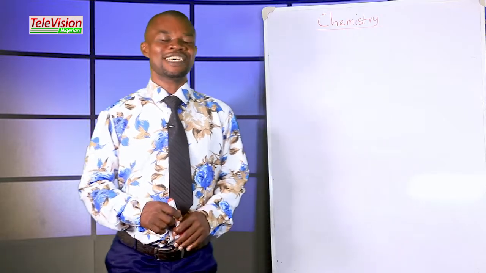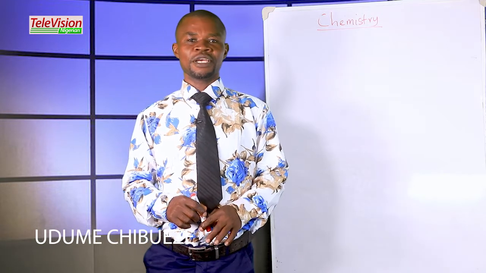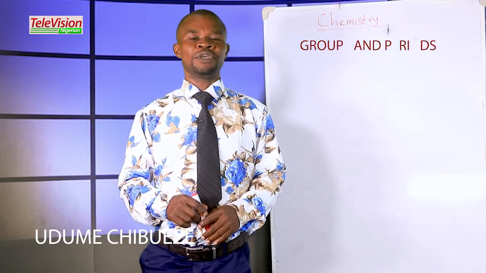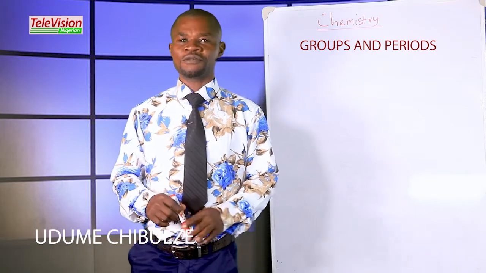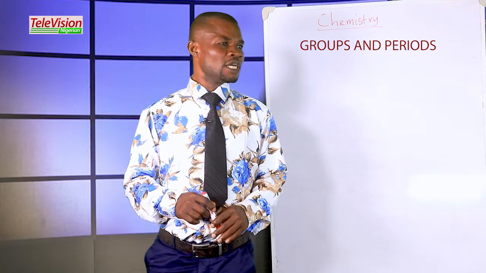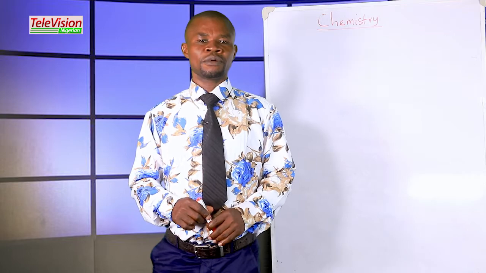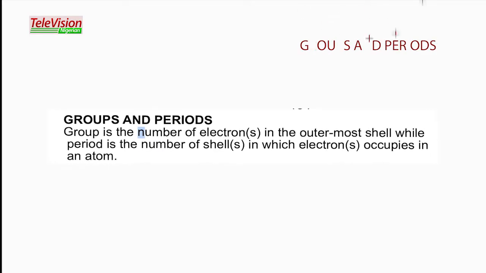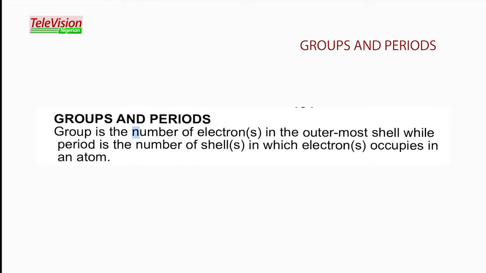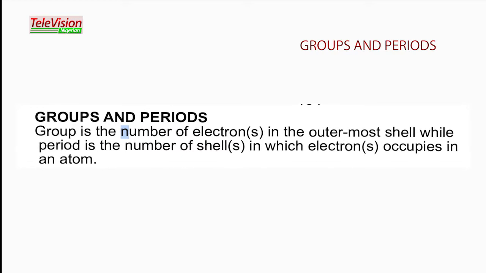Welcome to today's edition of Science Half Hour. The subject of today is chemistry, and the topic of today is group and period. We know that electronic configuration is the arrangement of electrons in the atomic shells. What is group? Group is the number of electrons in the atomic shells, while period is the number of shells in which electrons occupy in an atom.